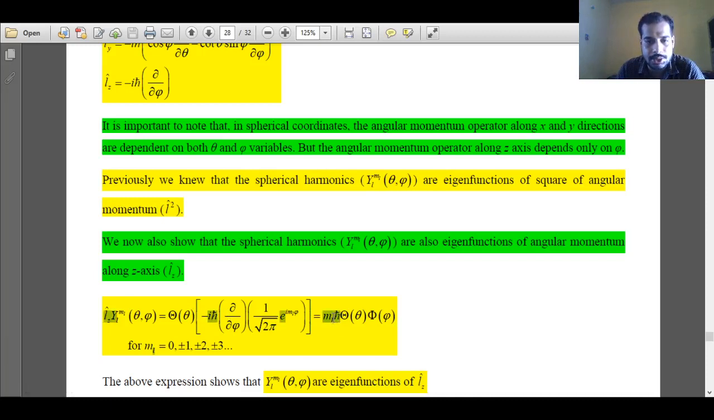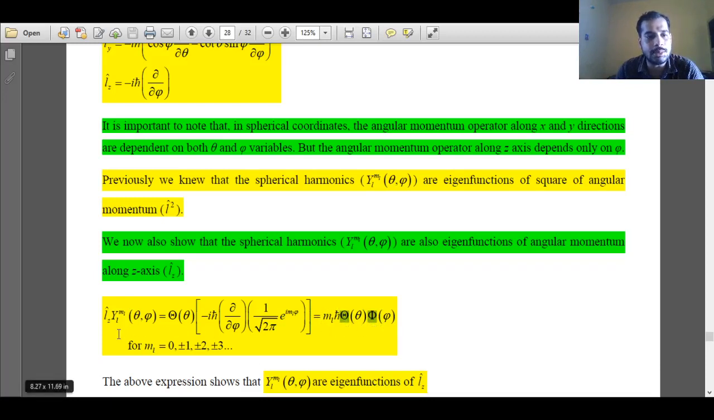So this ml h cross is the eigenvalue, and this product of theta function and phi function is nothing but the spherical harmonics. So when I operate my component of angular momentum along z direction on the spherical harmonic, I get a constant quantity, which is the eigenvalue, multiplied by the same spherical harmonic. Spherical harmonics is a product of two functions, theta function and phi function. So I am getting back my spherical harmonics and a constant quantity, that is ml h cross.